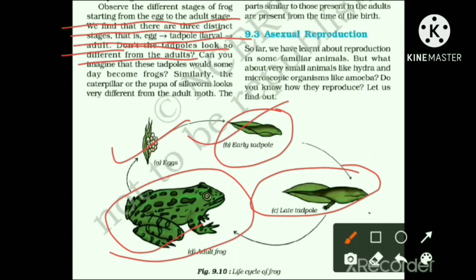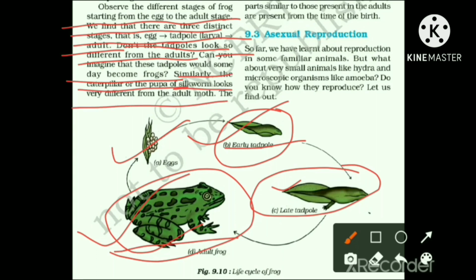So the late tadpole looks very much different from the adult. Yes, it looks very much different. The tadpole has a fish-like structure, while the adult one is as given here. Can you imagine that these tadpoles would someday become frogs? No one can imagine, because there are many differences between these two. Similarly, the pupa of the silk moth looks very different from the adult moth, as we have already discussed. So, dear students, in the tadpole stage, it has a tail and fins to swim in the water.